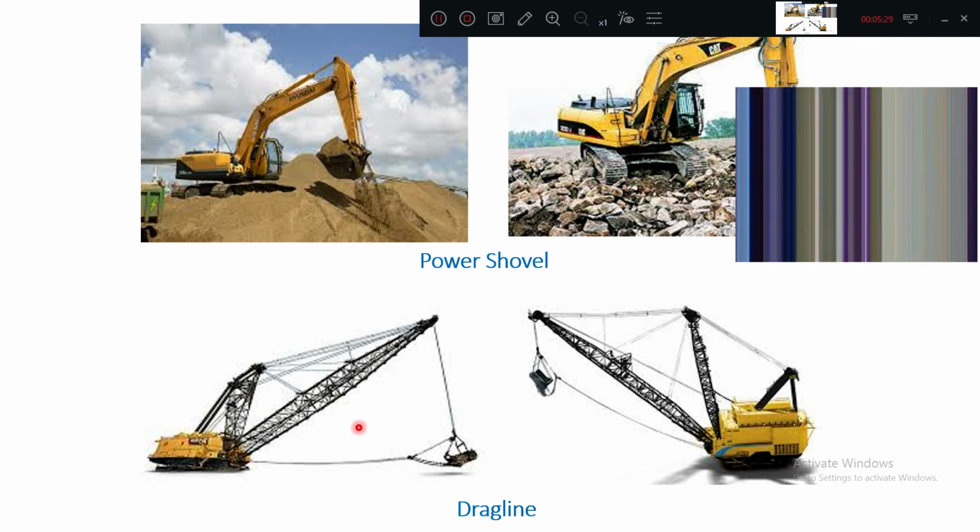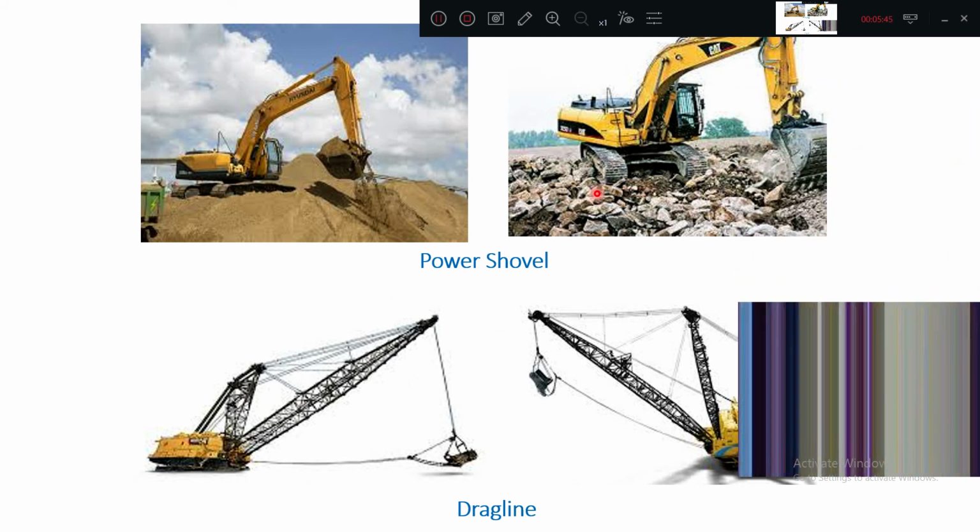These are called intermittent working cycles. It means from one position it takes the material and goes to another position, where it drops it. That is called one cycle time of working. Similarly for this, see here, the power shovel. It is driven by power.